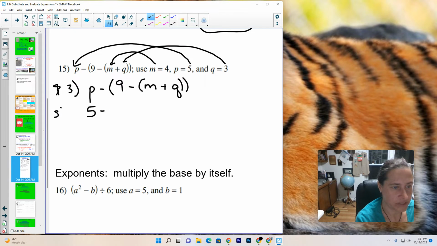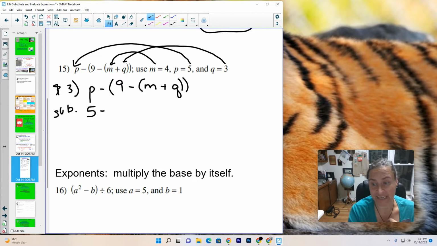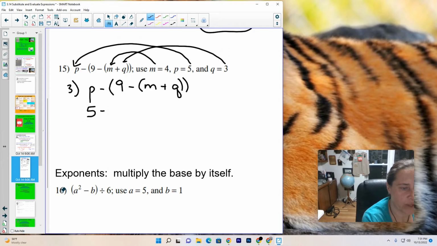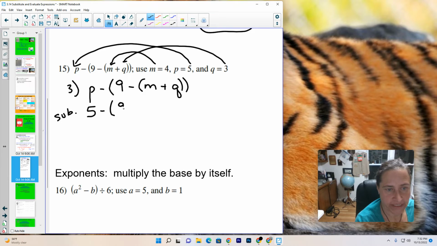This is called substitution. Just like the sub is here today replacing me as a teacher, you are now replacing the variables with the numbers. So we are substituting right now. Open parentheses, the 9 is fine, minus open parentheses. But instead of m, I'm going to use this 4.